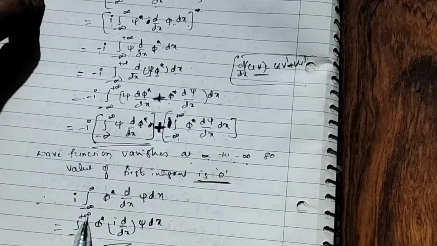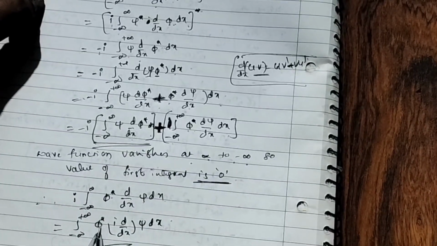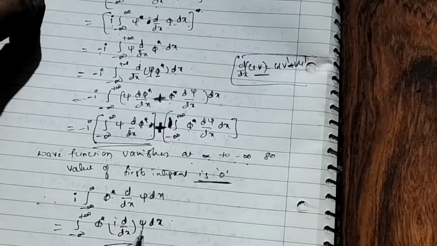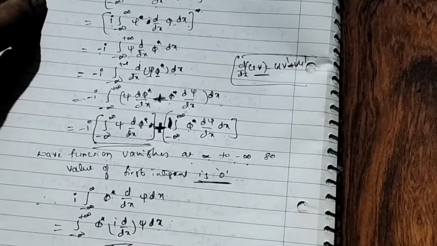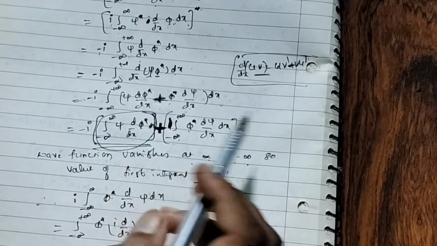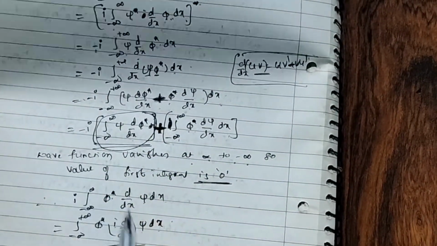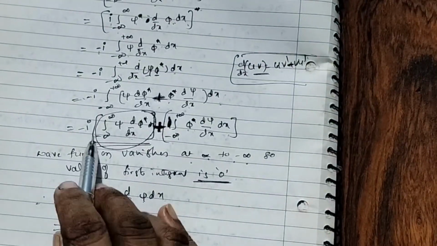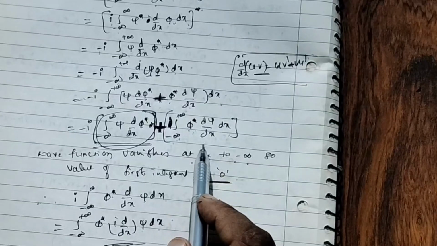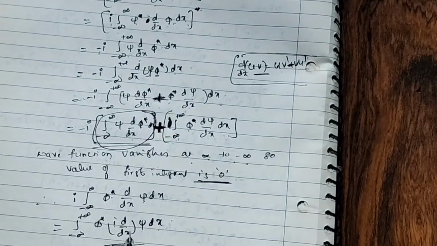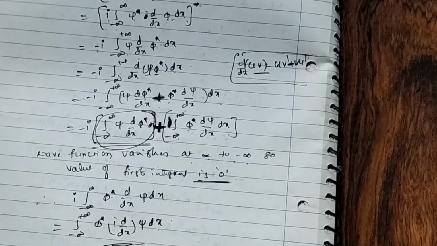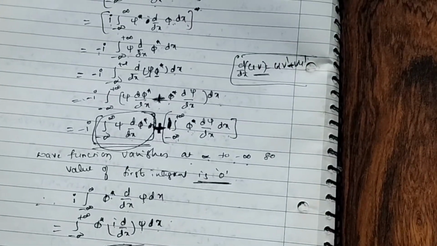Integral minus infinity to plus infinity psi star, I brought here, d by dx psi dx. So this is the required one. Now this became 0. Now here i is there: i integral minus infinity to plus infinity psi star d by dx psi dx. That we wrote, i here, I brought i d by dx psi dx.